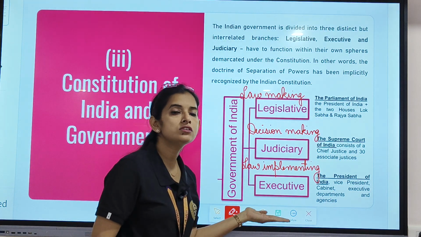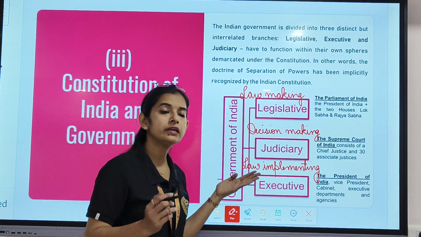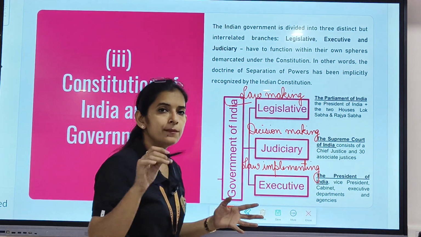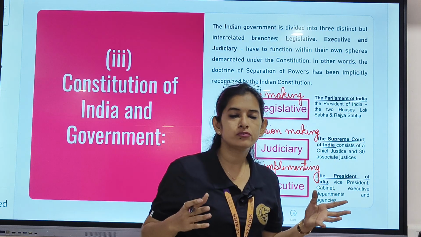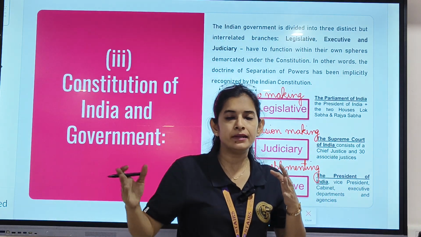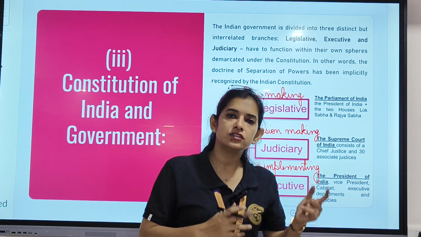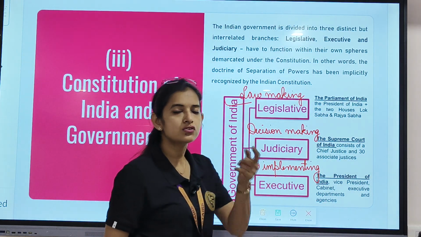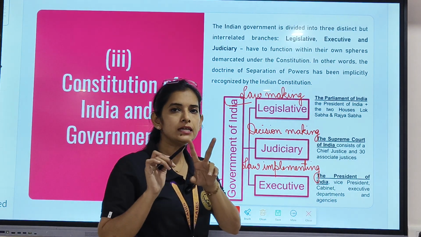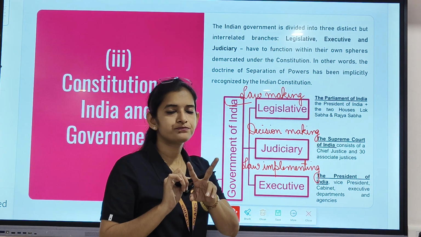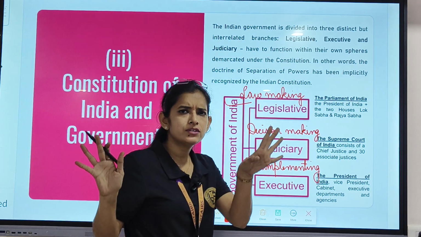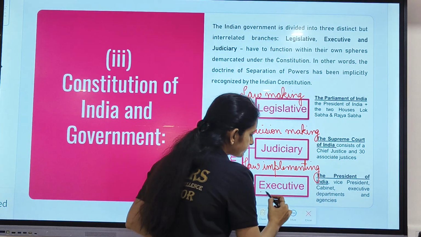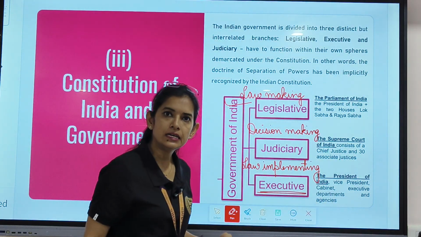Executives are those people who are responsible for implementing the laws. Whatever laws are made by the legislature, some persons, some organizations, some people should be there who would actually be implementing, executing those laws. So executives are those people who are responsible for their implementation. It is also divided into two parts: political executives and permanent executives. Clear? All the government officials, all the ministers, prime minister, president, all come under executives. Clear?